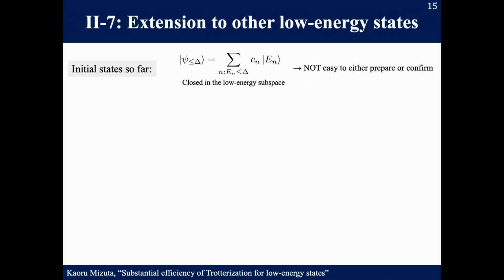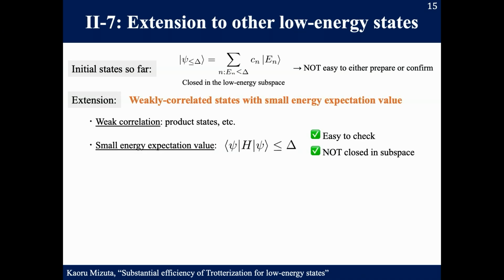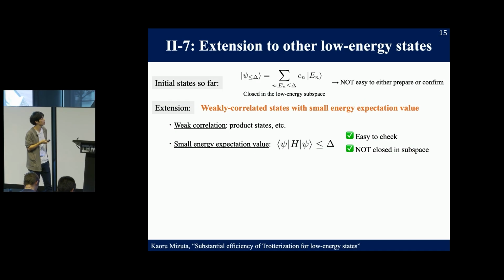So finally, I would like to discuss the extension to other low energy initial states. So far, we consider the initial states completely closed in the low energy subspace. However, it is not easy to prepare or confirm such low energy initial states in general. So in order to overcome such a difficulty, we consider extension to weakly correlated initial states with small expectation value.